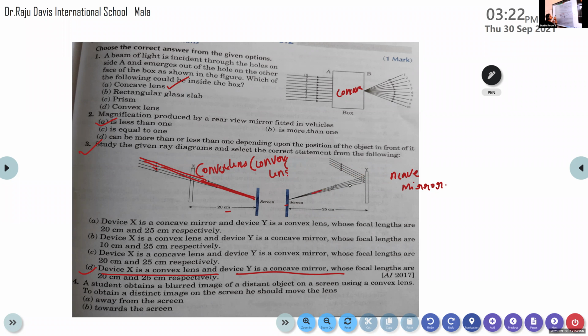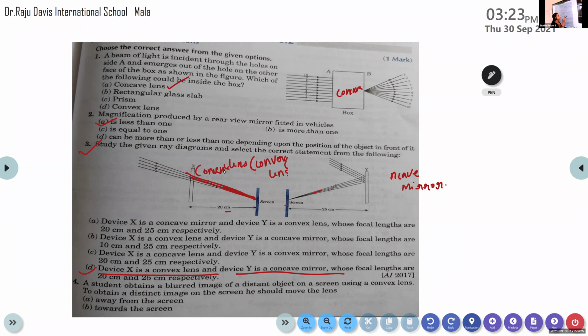Refraction means the transfer of light from one medium to another medium. The ray of light enters from a rarer medium, air, into another medium. This is glass. So after the refraction, instead of diverging, it seems to converge to a particular point. So we can say it is a lens and this is a convex lens, because instead of diverging, it converges to a particular point.